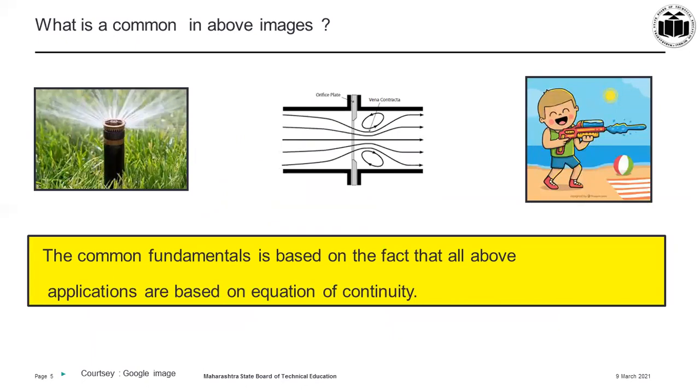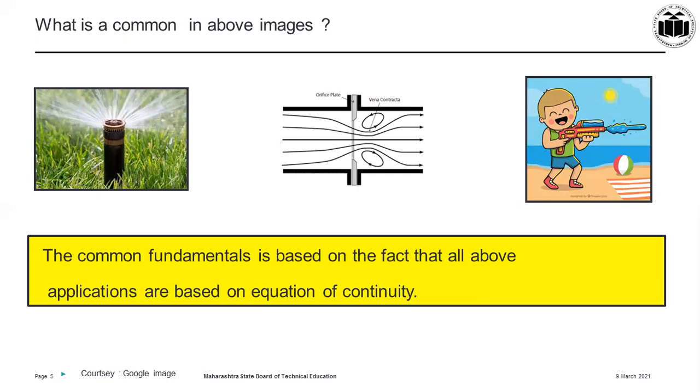Now there are three images presented in the slide. There is a sprinkler, then the orifice meter, and one child is playing with a gun. It's a water gun basically: the sprinkler, the orifice plate, the cross section of the orifice meter, and the water gun.